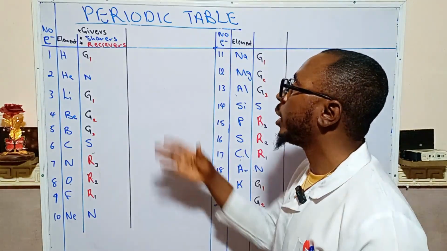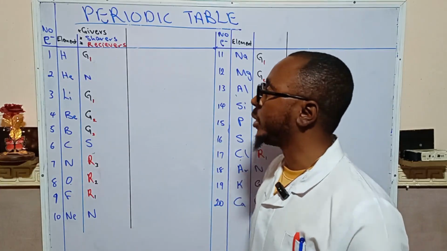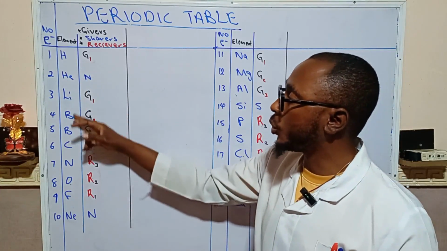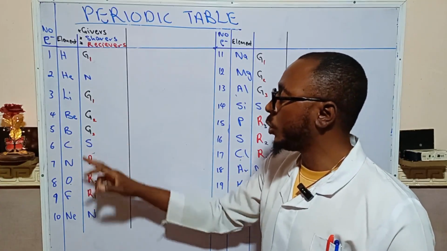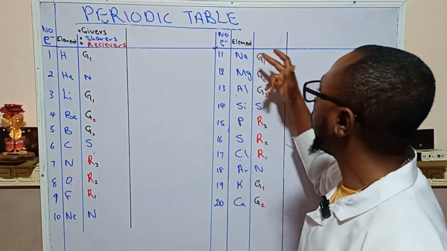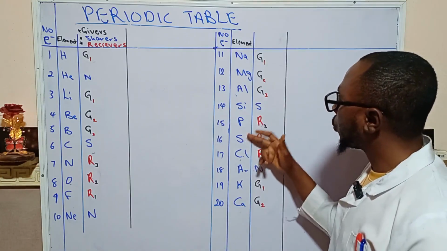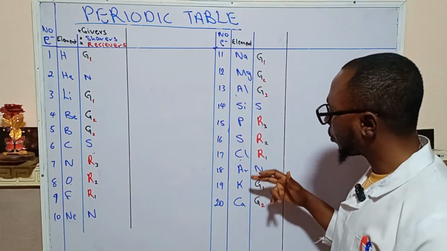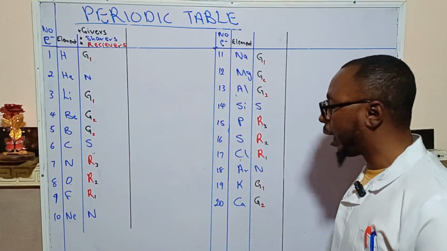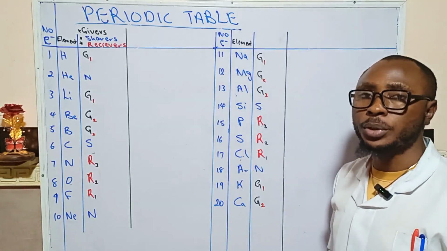Today, the elements are: number one is hydrogen, helium, lithium, beryllium, boron, carbon, nitrogen, oxygen, fluorine, neon, sodium, magnesium, aluminium, silicon, phosphorus, sulfur, chlorine, argon, potassium, and calcium. So these are the 20 elements that we have.